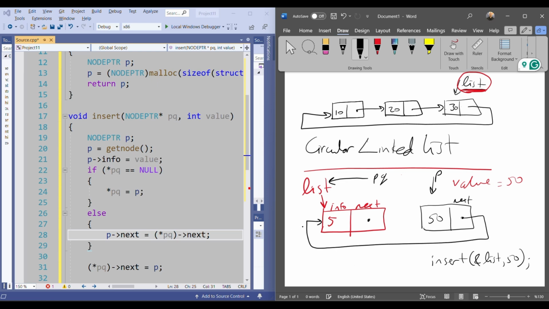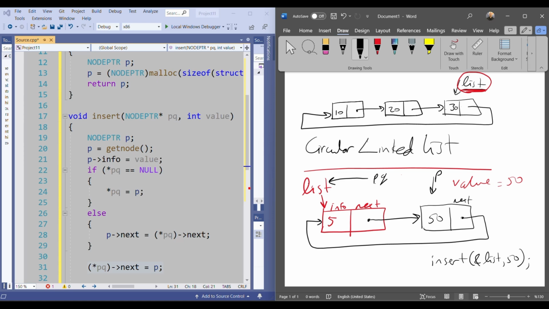If there is a node in your linked list, I want this to happen. But it's not finished. When it goes outside the else part, this statement will execute. What is this? PQ's next is equal to T. PQ, the list, points to the first node, so the next of this will be equal to T.